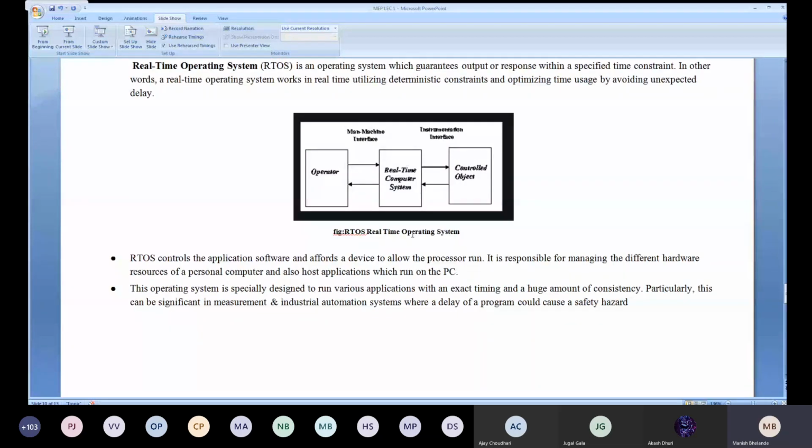Now the last topic, the types of real-time operating system. There are three types of real-time operating system. First one is the soft real-time operating system. Next one is your hard real-time operating system.